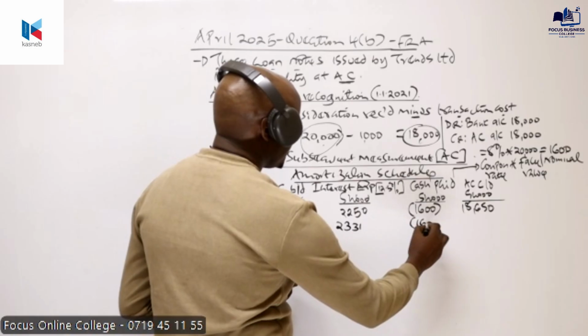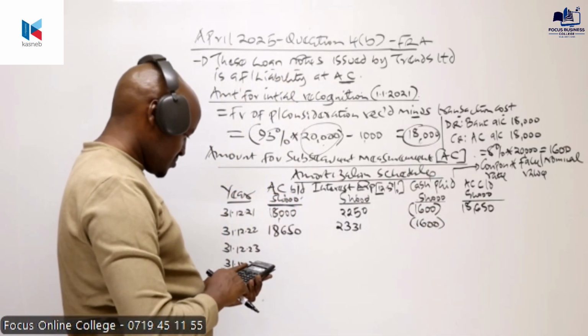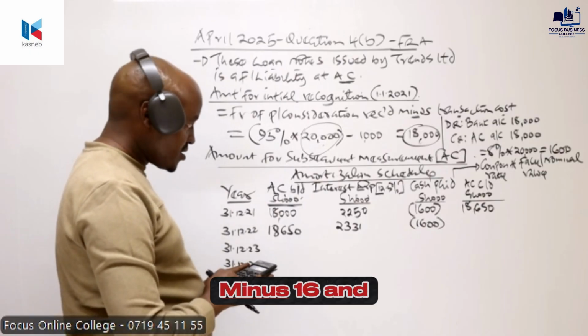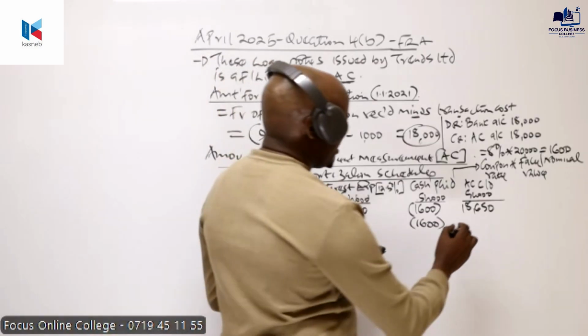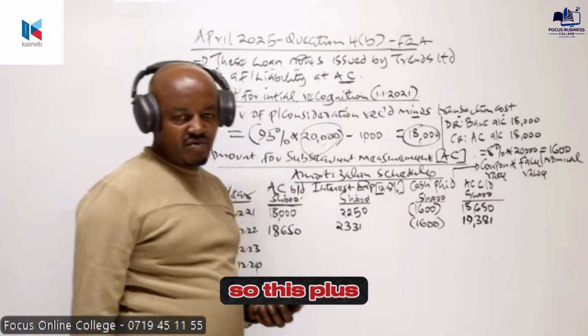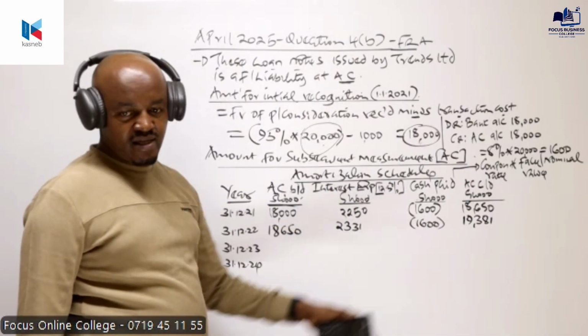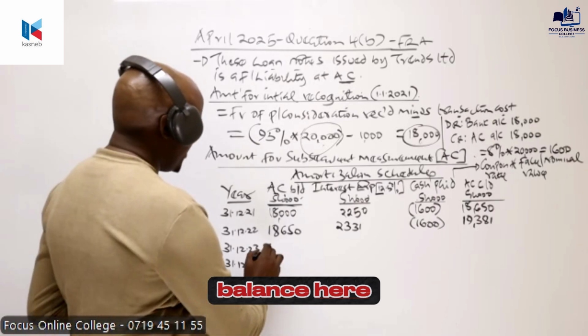This remains the same, minus 1,600. And basically, what are you getting here? 19,381. So this plus this minus that. That's what you're getting, 19,381. Yes. So that will be the opening balance here.